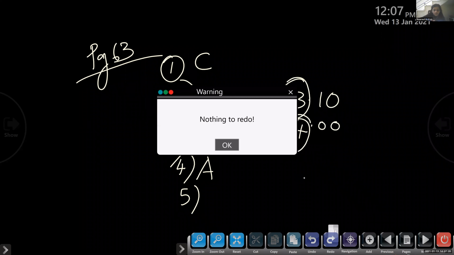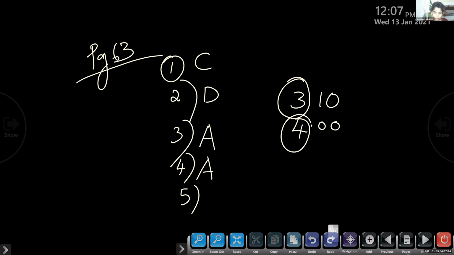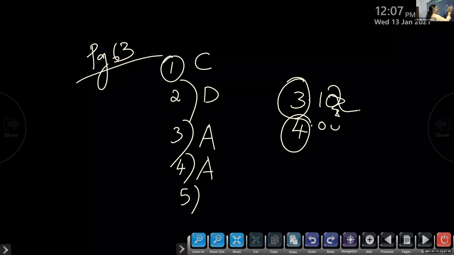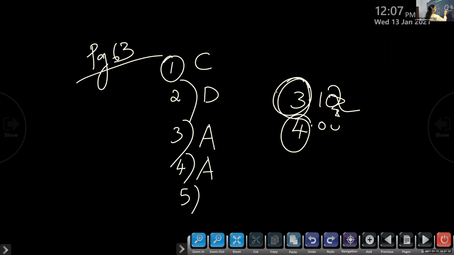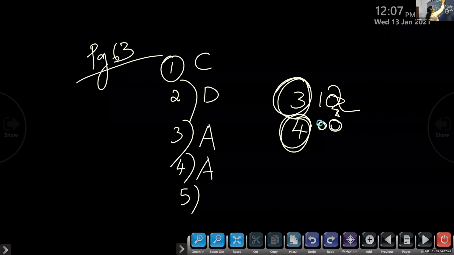Ma'am, what about 3.12? 3.12, yes. 3.2 also no problem. We are first comparing the integral part. Ma'am, if 3.12, then 4, then also 4 will be greater. Yes, because we are first comparing which part? The integral part.